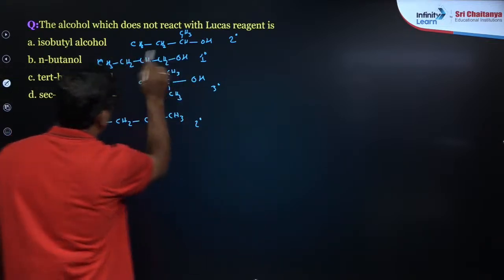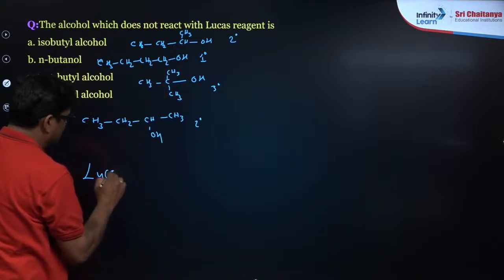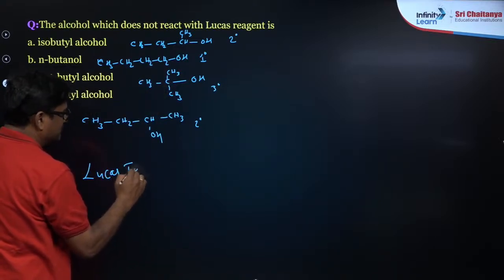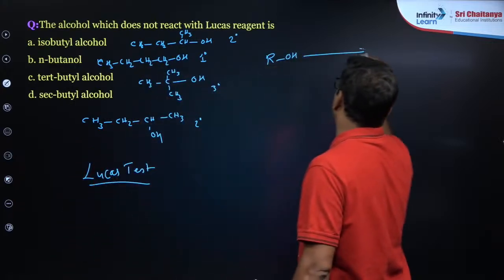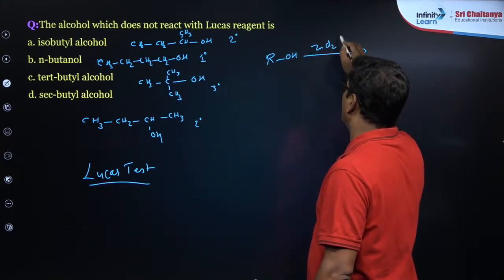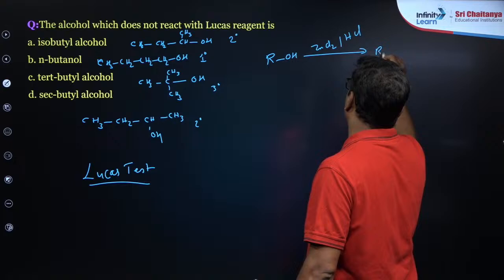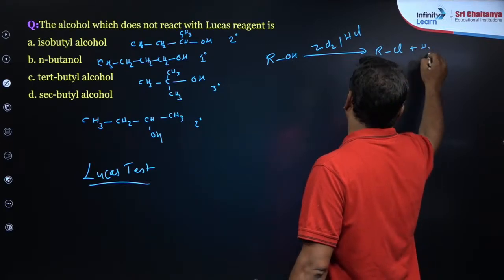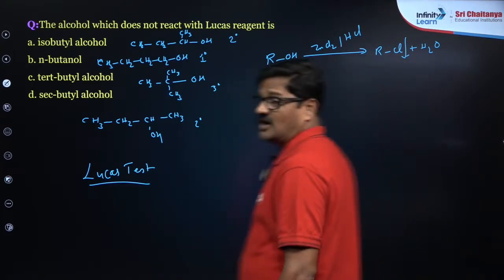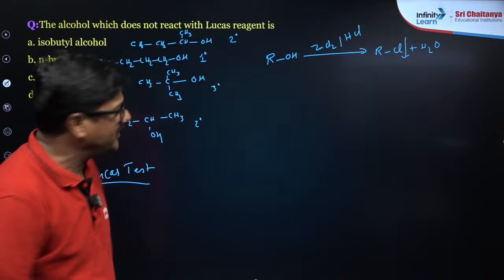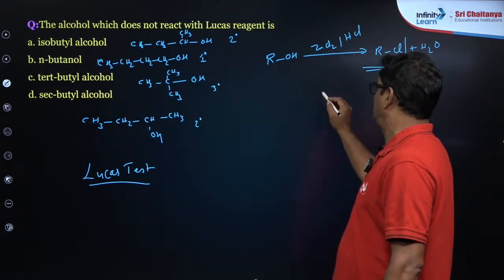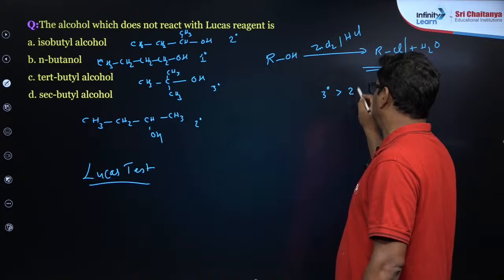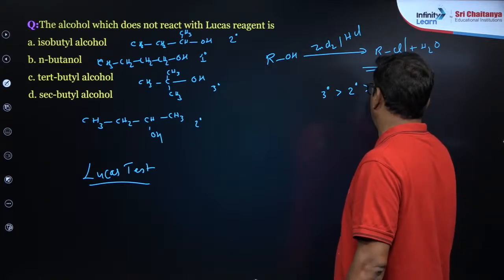In the Lucas test, what is Lucas reagent? When alcohol is treated with anhydrous zinc chloride and HCl, you get alkyl halide, and turbidity is observed. The order of reactivity is tertiary more reactive than secondary, more reactive than primary.